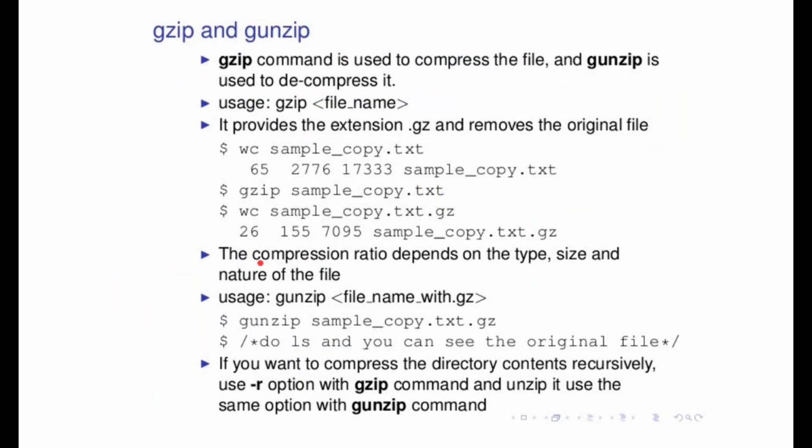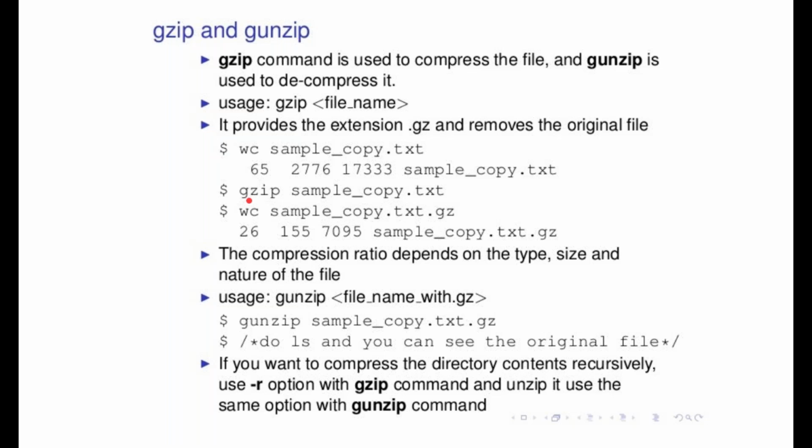For example, if you want to do this command, if you write wc, word count, of this file, what will be the output? It will show the number of characters, number of words, number of lines. So these are the number of characters, number of words, number of lines. So this is the output for sample copy.txt.